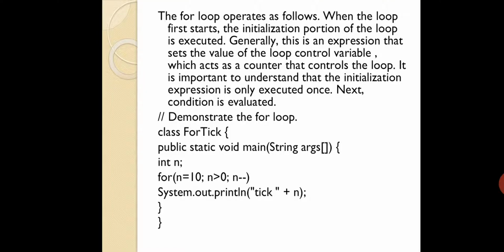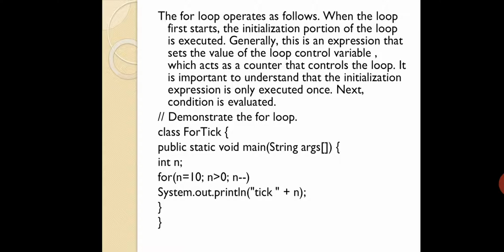The for loop operates as follows. When the loop first starts, the initialization portion of the loop is executed. Generally this is an expression that sets the value of the loop control variable, which acts as a counter that controls the loop. It is important to understand the initialization expression is only executed once.